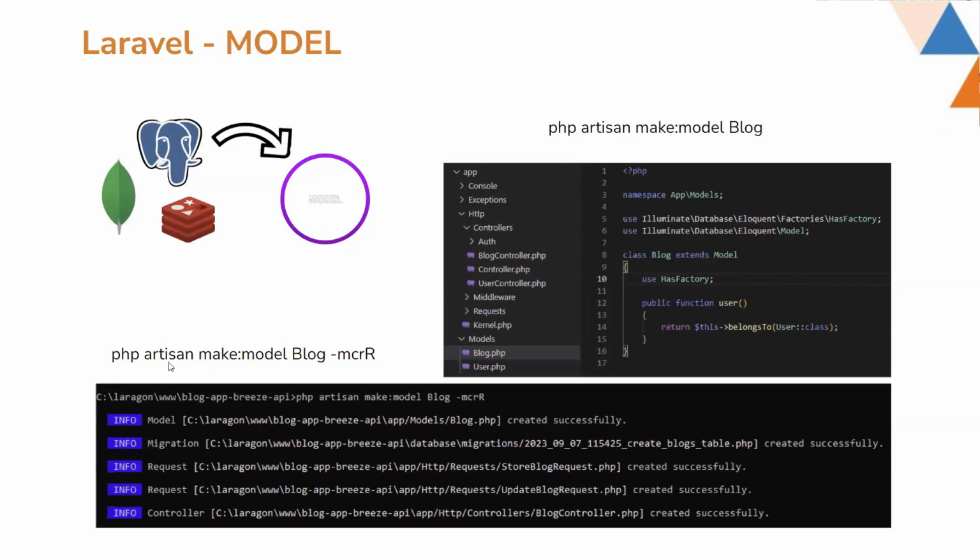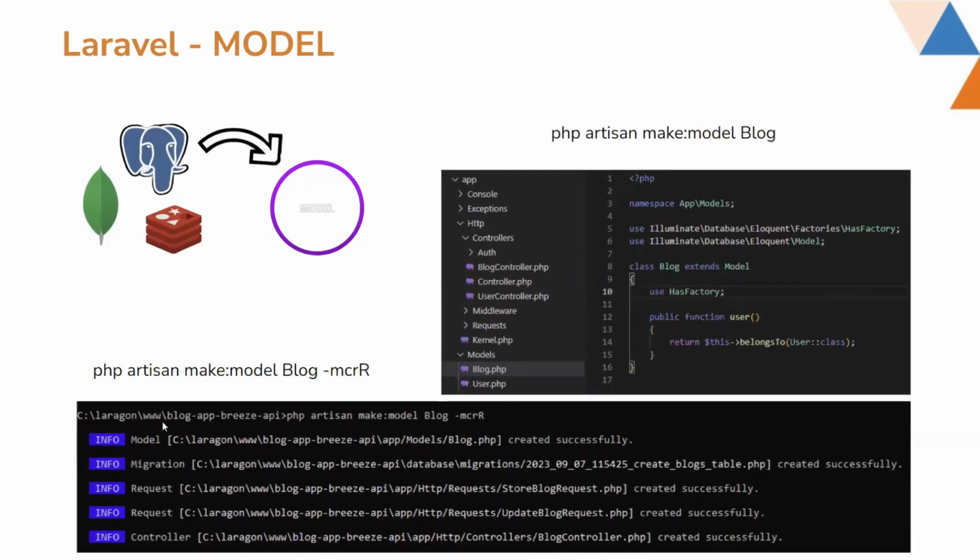There is also a commonly used CLI command, which is php artisan make:model, to create the model. And there are also options like mcr, which is used to create some additional files along with the model. If you run this command php artisan make:model Blog, and after that you use the options mcr, this will also create the migration, controller, and also resource. And the capital R represents the request of the controller, which is used to validate the data that comes in the request.